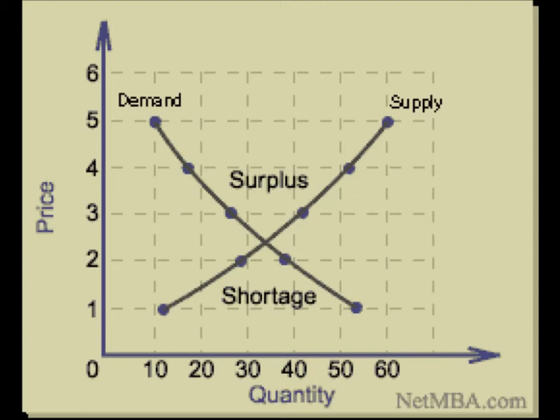And so you're always going to see supply and demand with the price on the vertical axis. So 1, 2, 3, 4, 5, and 6 is your price. And you're going to have the demand, or the amount wanted, on your horizontal. And that's going to be 10 shirts, 20 shirts, 30 shirts, 40 shirts, 50 shirts, 60 shirts. So demand is always going to be downward sloping.